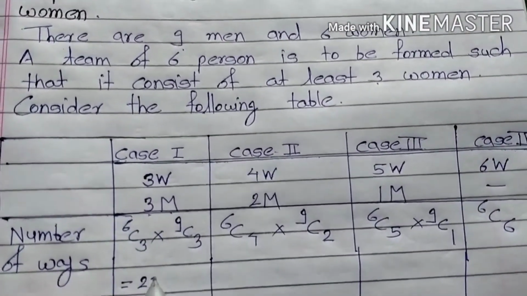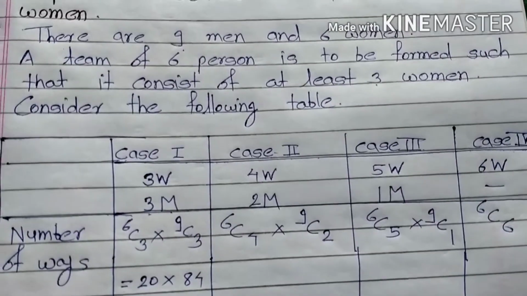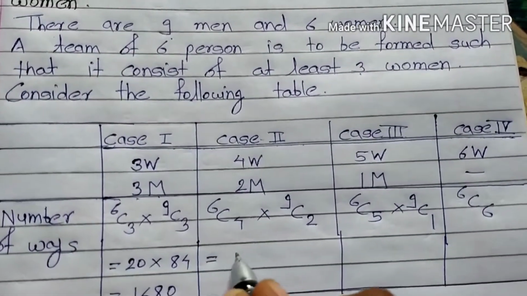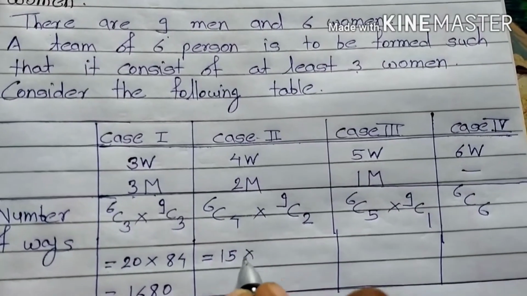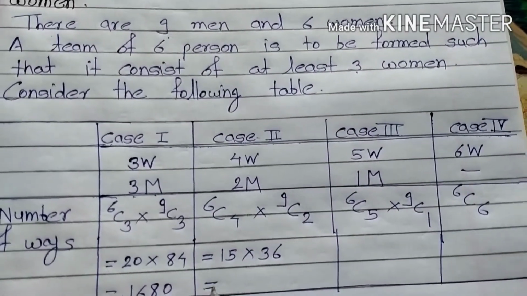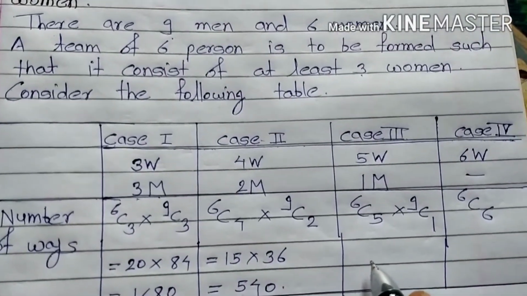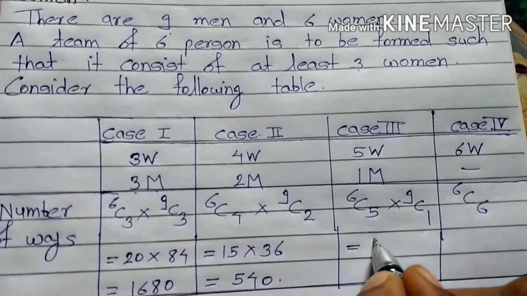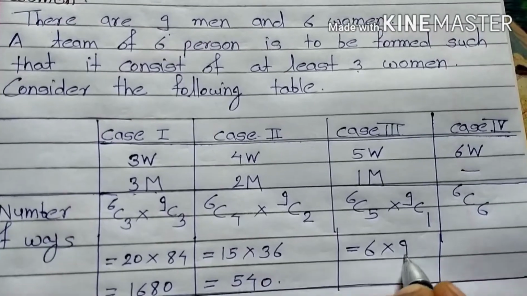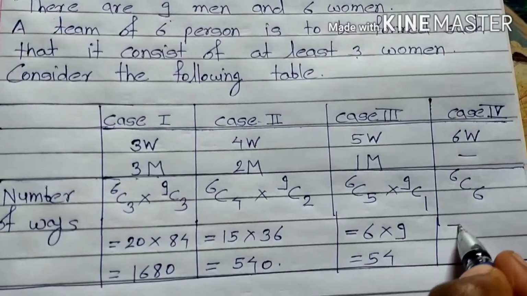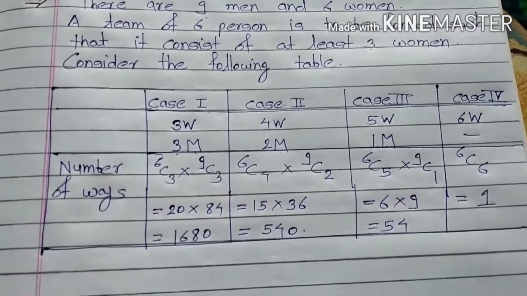Its answer is 20 into 84, which is equal to 1680. This answer is 15 into 36, which is equal to 540. By using formula of combination, 6C5 into 9C1, 6 into 9, so it is 54, and NCN is 1, so it is only 1.